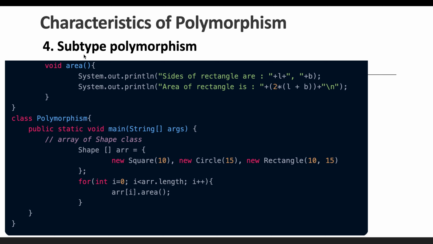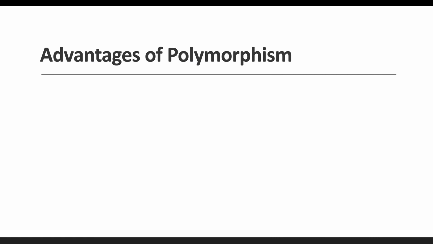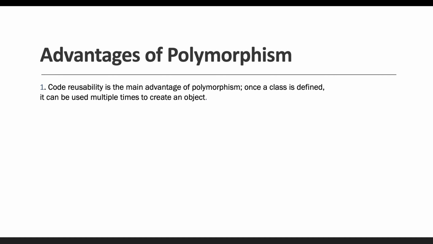So that is called subtype polymorphism. Now the next topic that we want to discuss is the advantage of polymorphism. So what is the advantage of using polymorphism in Java? First advantage is code reusability. That is the main advantage of polymorphism, because once a class is defined, it can be used multiple times to create the object. That's what we have seen in the multiple examples, like animal class, shape class, bank class, right?